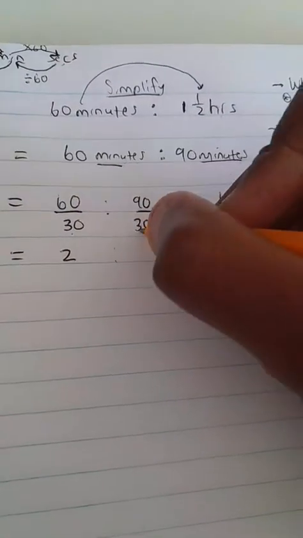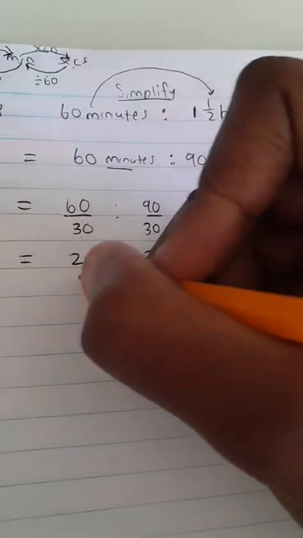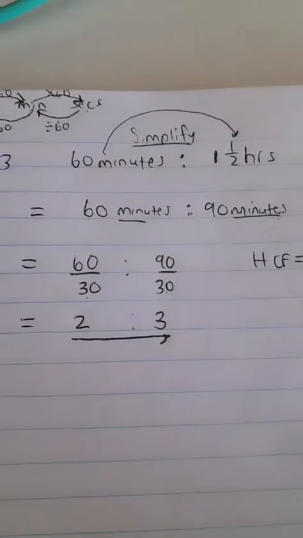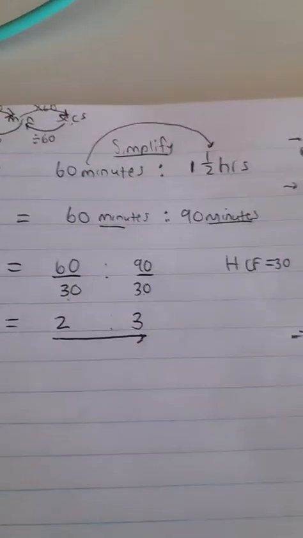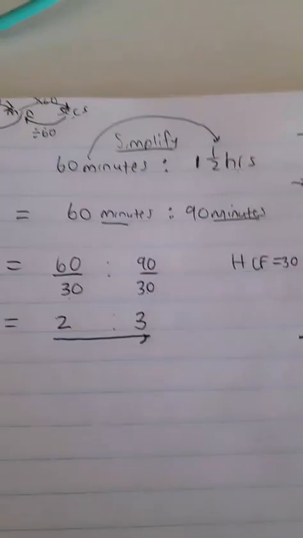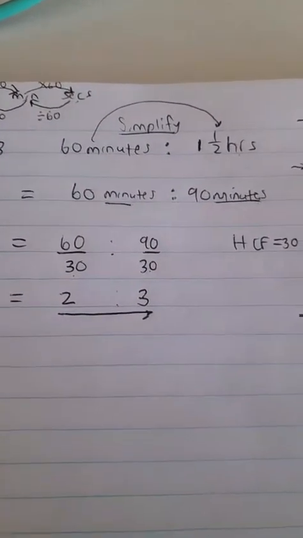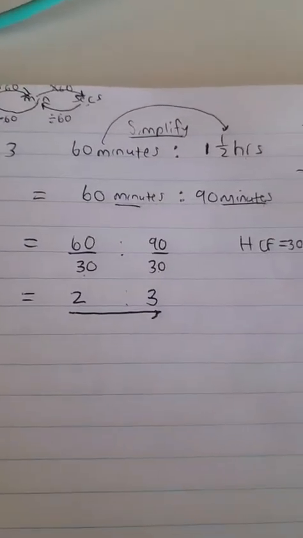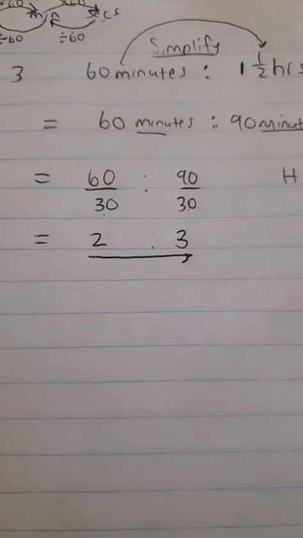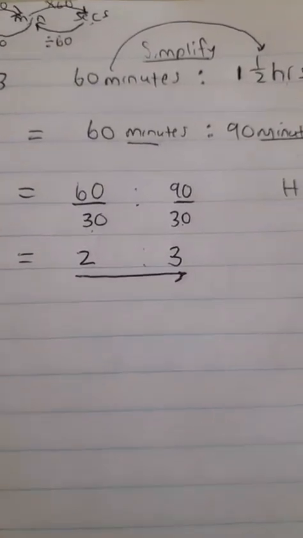30 into 60 goes 2 times. 30 into 90, 30, 60, 90, goes into 90 3 times. Our ratio has been simplified. You are spot on. Guys, the explanation may have been long, but hopefully it resonates. So our simplified ratio is 2:3.